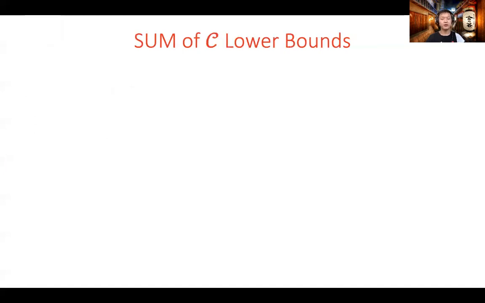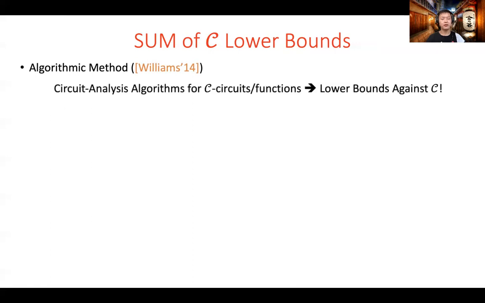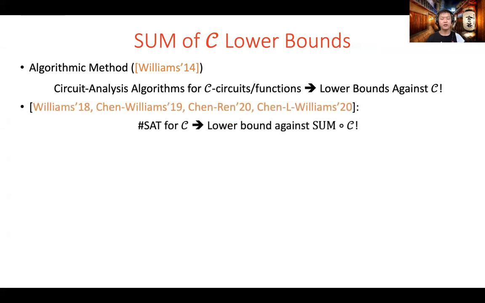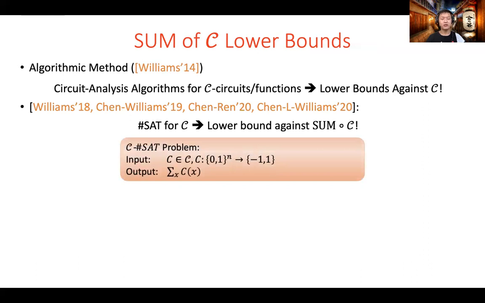Now, first, we explain the first connection and the intuition behind it. In his seminal work, Williams showed a surprising connection between algorithms and lower bounds. That is, a non-trivially fast #SAT or circuit analysis algorithm for a class of functions could imply lower bounds against that class. Recently, this connection was extended to sums of C circuits. Namely, if we can design non-trivially fast #SAT algorithms for capital C, then lower bounds against sum of C circuits follow. Formally, we define the #SAT problem. We are given a circuit C from a circuit class capital C, and we want to compute the summation of C(x) over all inputs x.